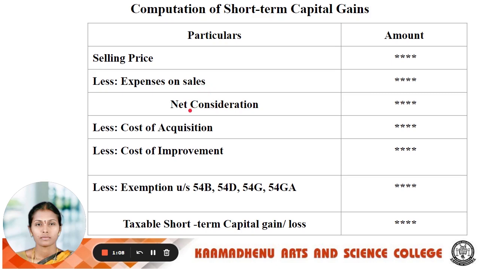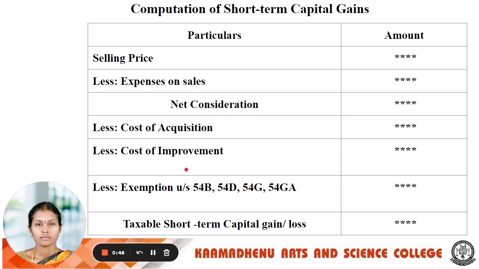After that, it is called the net consideration. From the net consideration, we deduct the cost of acquisition and also the cost of improvement. The cost of acquisition is nothing but the cost of purchase. Cost of improvement means cost of improvement including repairs, modifications or additional constructions.